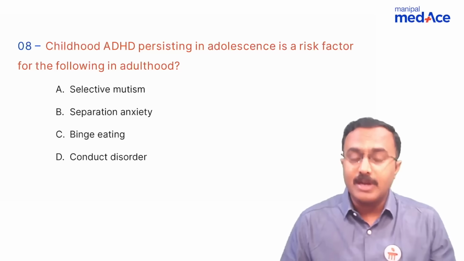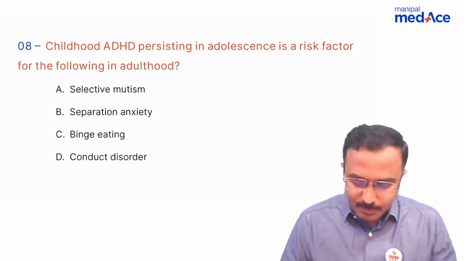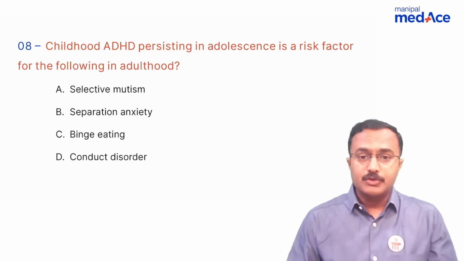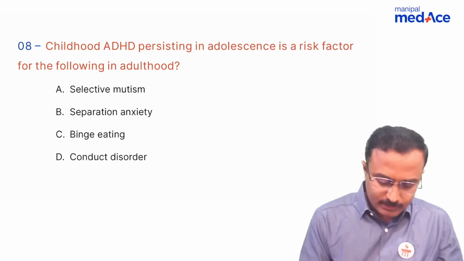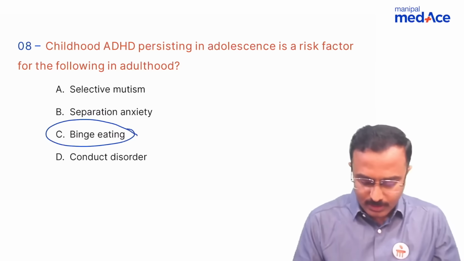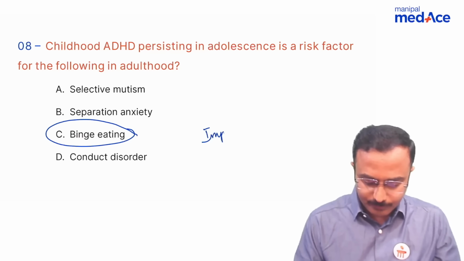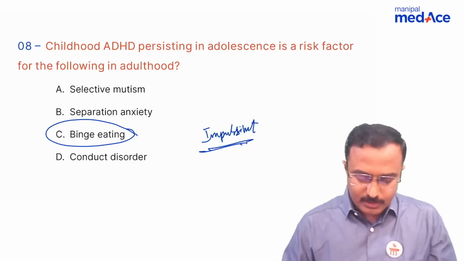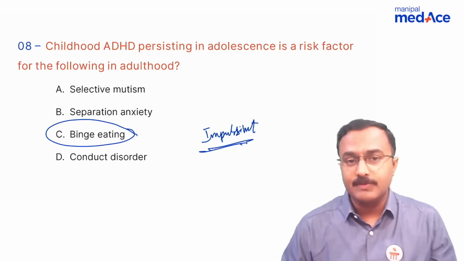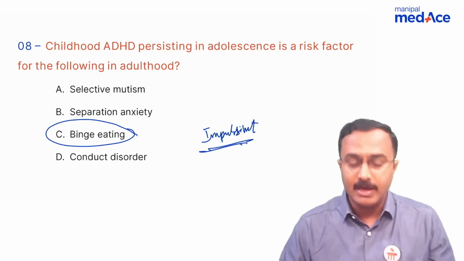One other question on ADHD. Childhood ADHD persisting in adolescence is a risk factor for the following in adulthood. So which of the following is a risk factor for developing? Here the right answer seems to be binge eating, wherein it is the impulsivity which is carrying on in adulthood as well. Some of these eating disorders, even anorexia, bulimia, are also found in adults who had childhood ADHD.